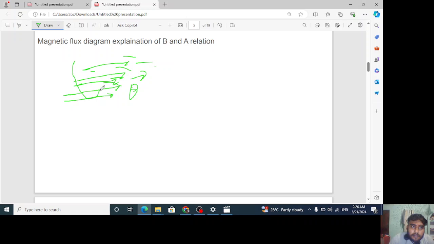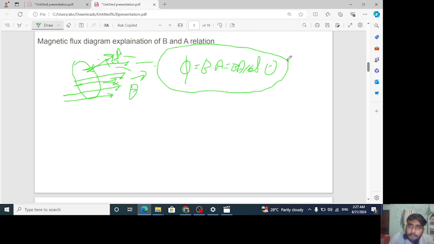The coil is placed here, so its normal will be like this. That is the normal area vector. So the angle between B and A is theta. The result you will have to remember is that phi is equal to B dot A, which is BA cos theta. Phi is equal to BA cos theta or B dot A. This much you will have to remember for today.